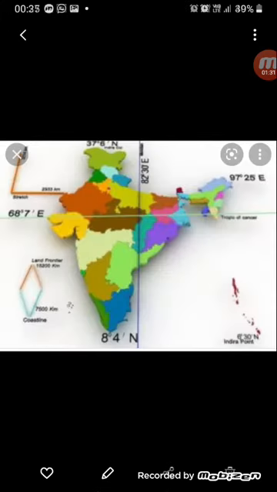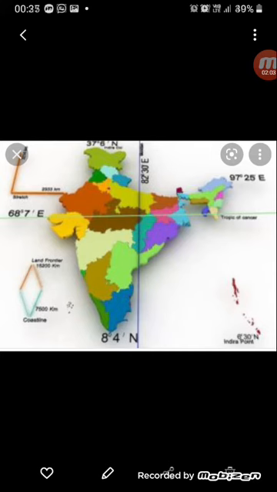Now the latitudinal and the longitudinal extent of India is almost the same, which is nearly 30 degrees. It extends roughly between 8 degrees 4 minutes north and 37 degrees 6 minutes north latitude and 68 degrees 7 minutes east to 97 degrees 25 minutes east longitude. And the Tropic of Cancer, that is the 23.5 degree north line, passes almost midway through the country.